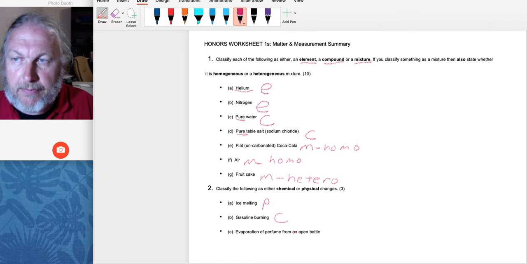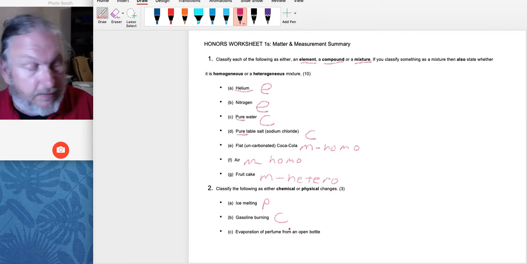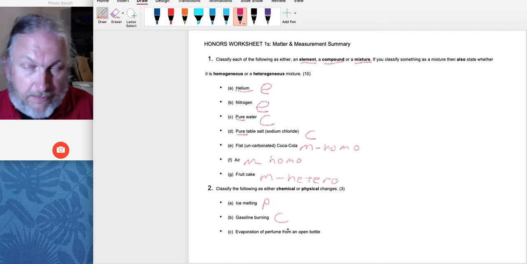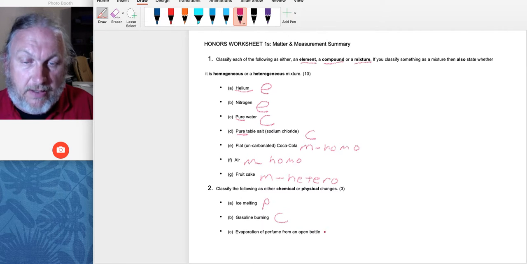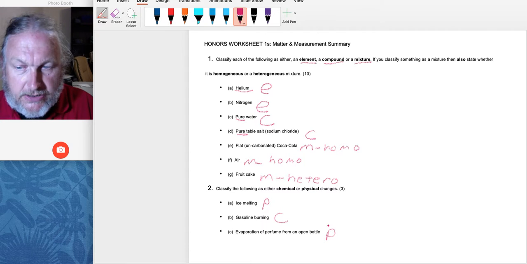When perfume evaporates from an open bottle, you lift the top, and you're on the other side of the room, those vapors, those little molecules of perfume are coming out. You're smelling them, right? They're being diffused through the air. So that is a physical change. It's not a chemical change. So guys, we should be able to get this pretty easy.